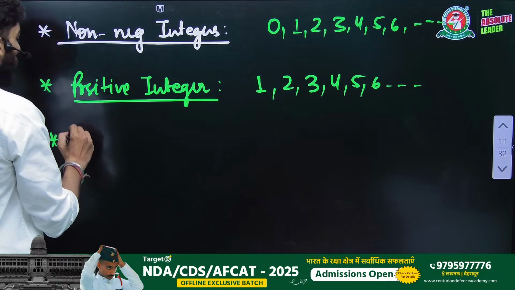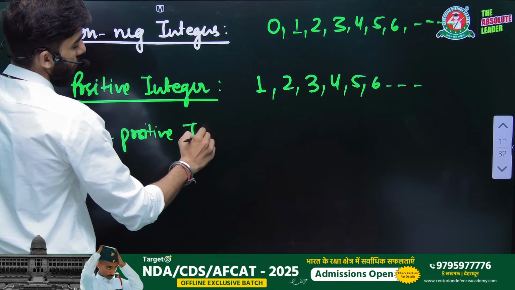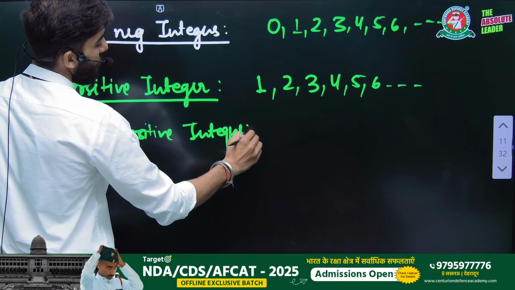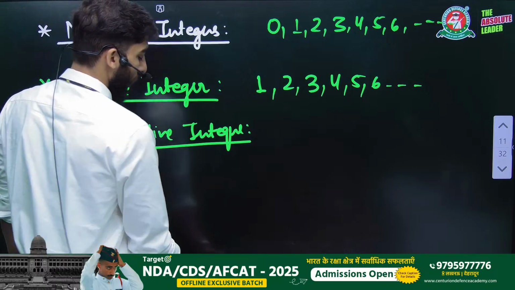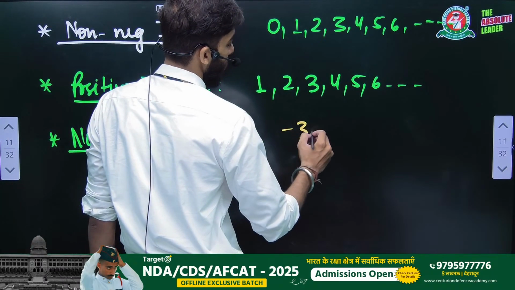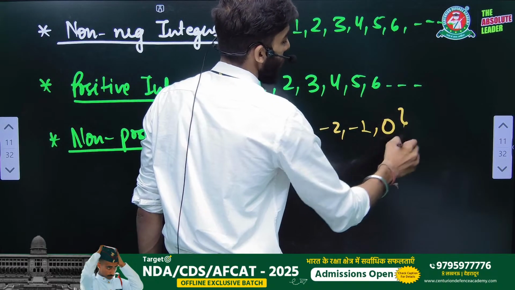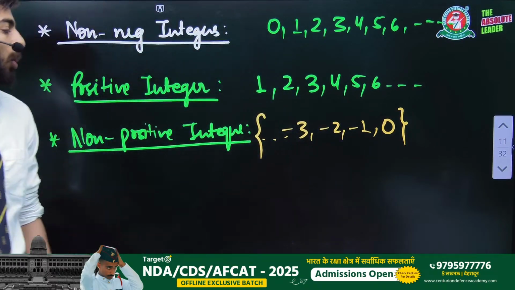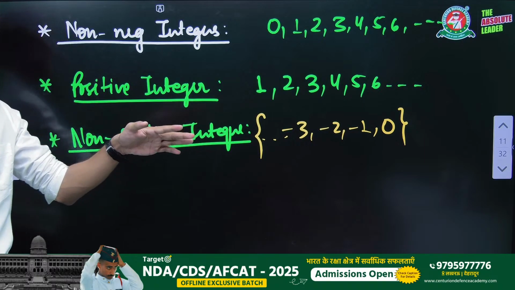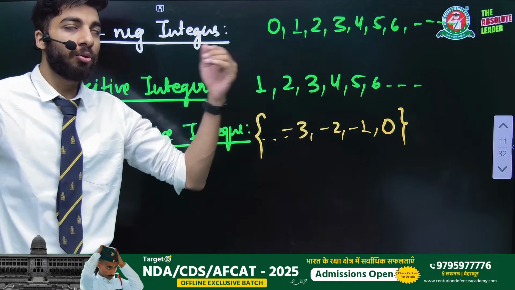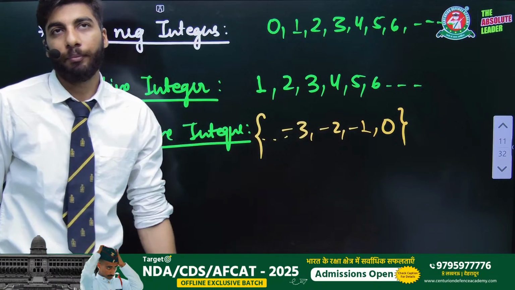Another thing is non-positive integers. Non-positive integers means the integers which are not positive. So we will include every negative integer, -3, -2, -1, and so on, and 0 also, because we are talking about the integers which are not positive. Positive integers are 1, 2, 3, 4, 5, 6. We exclude them from the integers and we get all negatives and 0.